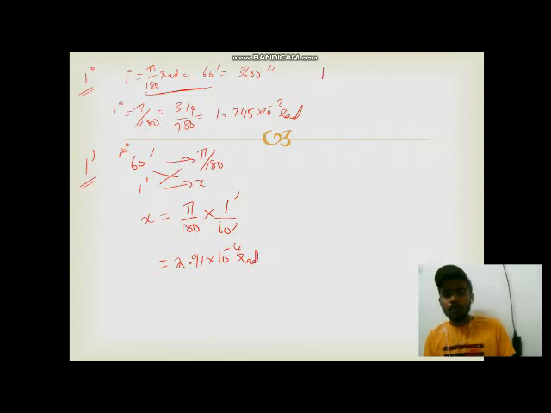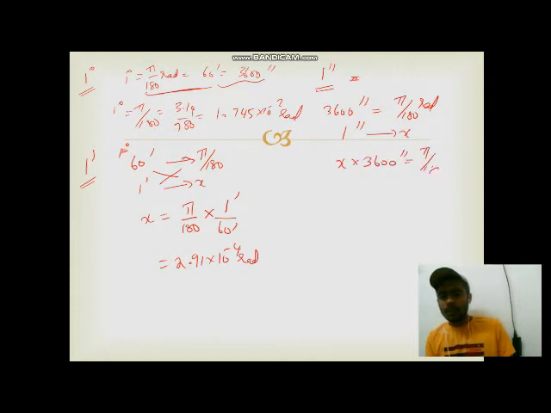Calculate the value of 1 second in radian. From this relation we are taking 3600 seconds is pi by 180 radian. So 1 second is how much? By the same crisscross method, x into 3600 seconds is equal to pi by 180 radian into 1 second. The value comes out to be 4.85 into 10 power minus 6 radian.